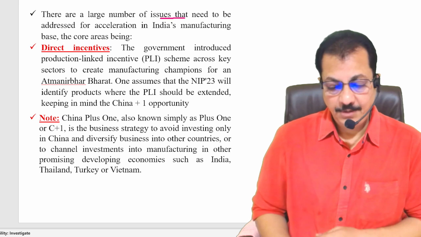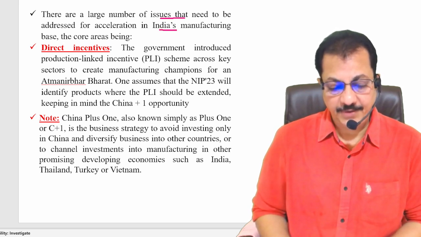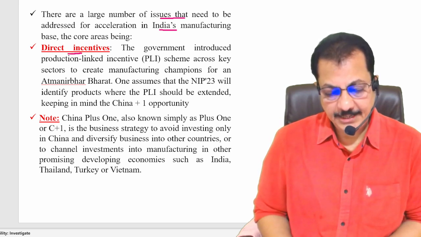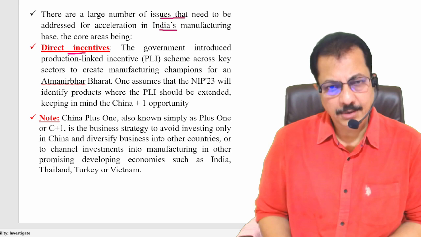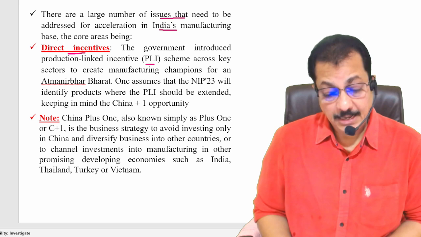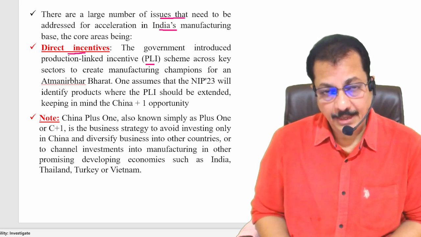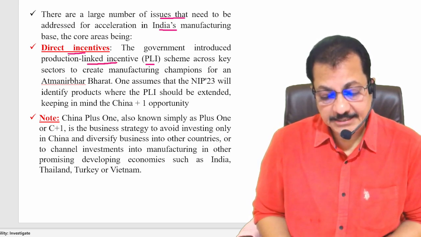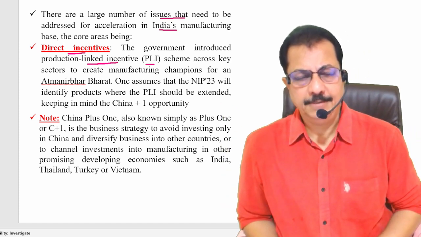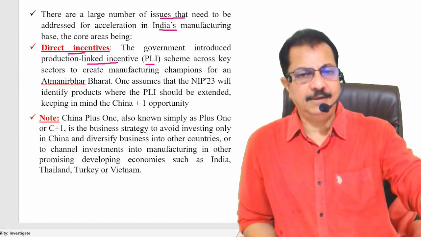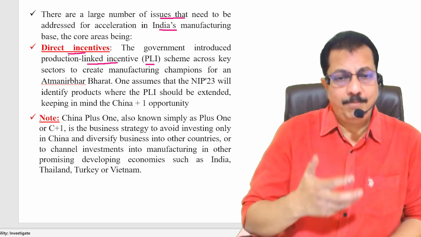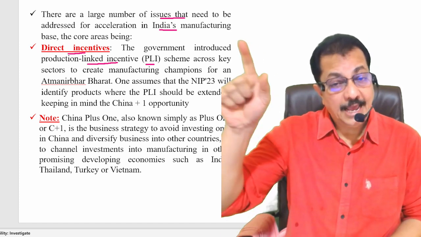Next. If you look at the next one, there are a large number of issues that need to be addressed for the acceleration of India's manufacturing base. Clear? So what are these? For example, the direct incentives, right? You might have heard this abbreviation, PLI. The government introduced PLI, the production linked incentive. If you produce so much by the end of the first year, by the end of the quarter, by the end of 6 months, then incentives will be provided, because the more you manufacture, the more can be exported.